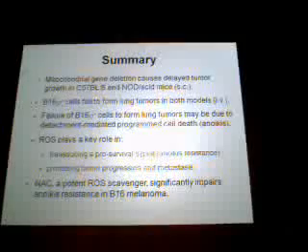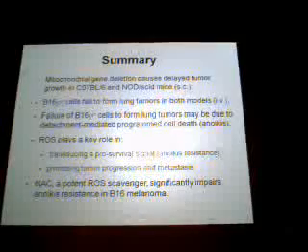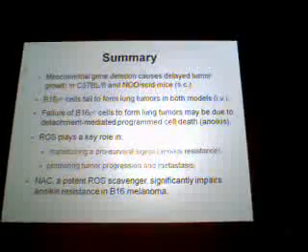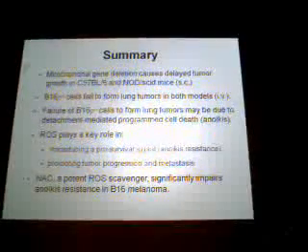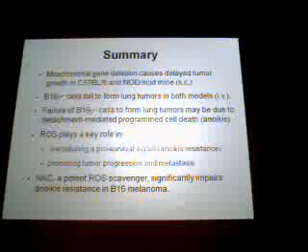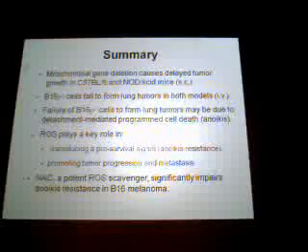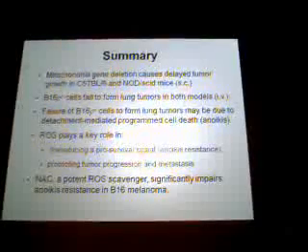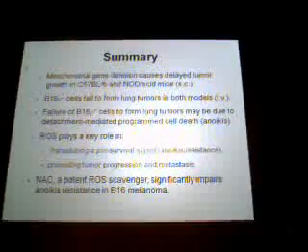So in summary, the mitochondrial gene knockout model that I've described is associated with delayed tumour growth in 2 different mouse models, one of them being immunocompromised. These cells fail to form lung tumours when injected intravenously in both wild type and immunocompromised mice.